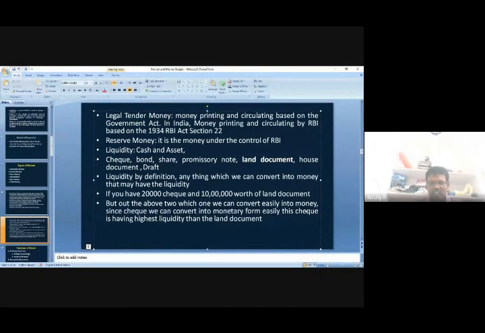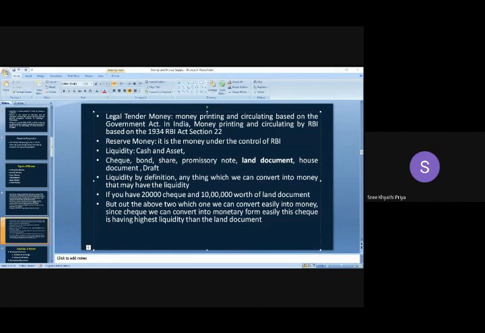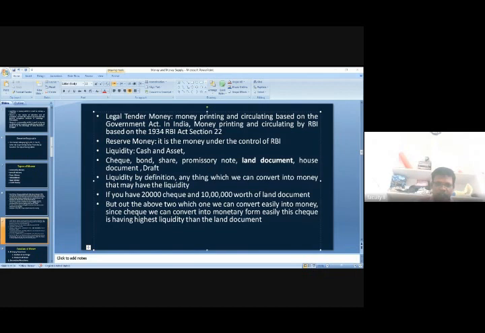So what do you understand here? Highest liquidity means, what is the meaning of the highest liquidity? Tell me. It can be easily converted into money. Here both are converted into money. Land document and check, both we can convert into money, no doubt at all.